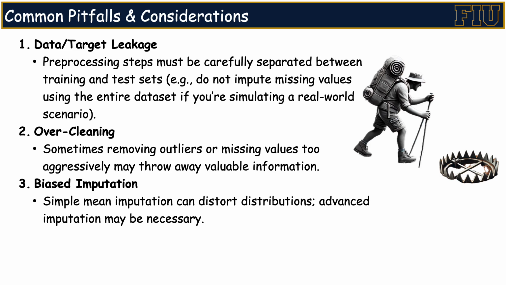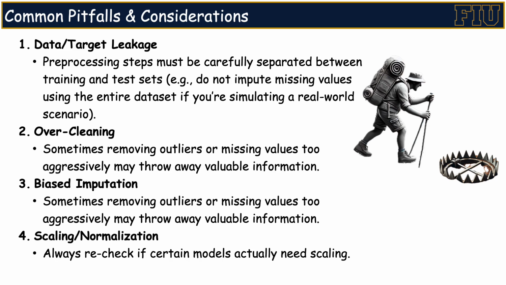For example, if we already know what the target should be, we might introduce bias during imputation, which can eventually result in target leakage. That's why advanced imputation methods like KNN might be necessary in some cases. However, even with advanced imputation, there's still a risk of bias, so it's important to double-check that the operations you're performing are reasonable.